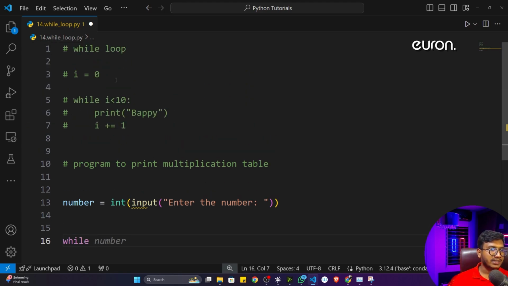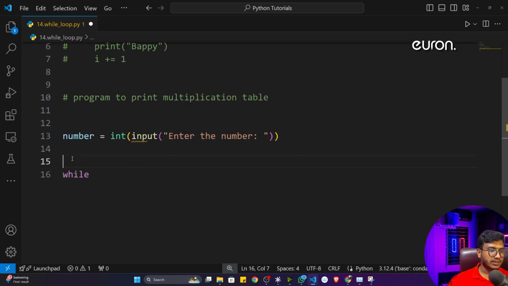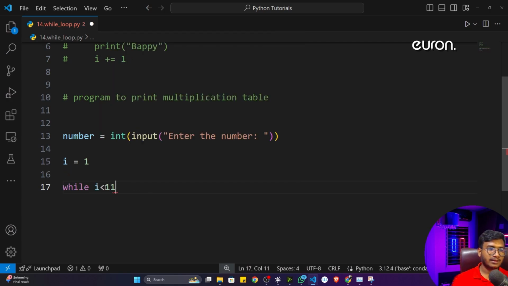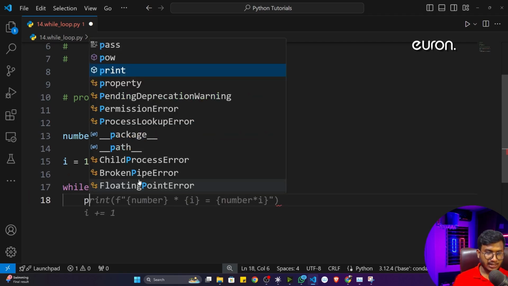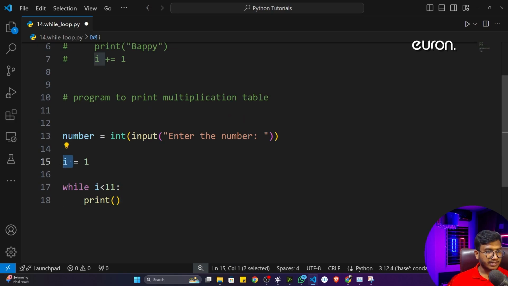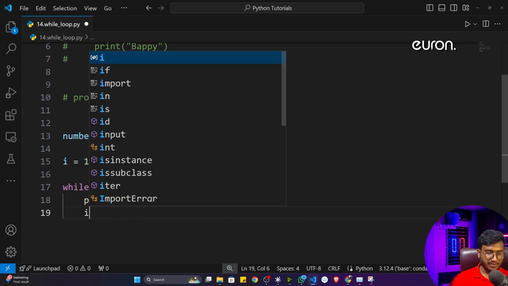So again I'll take the same condition, I think you remember we have taken the condition here. So here I can write i is equal to, let's say 0, or I can start from 1. I can start from 1, and here I can write while i is less than 11, because I told you if you're starting from 1, you can increase one digit here, because it will go till 10 times. Now inside that I can just print this particular i, and every time I have to update this i as well.